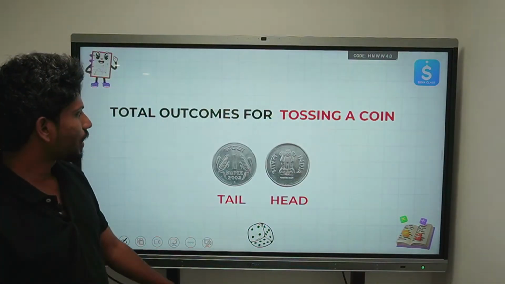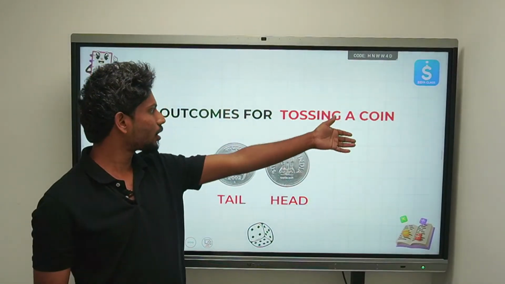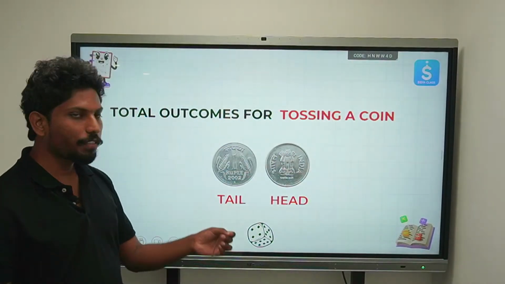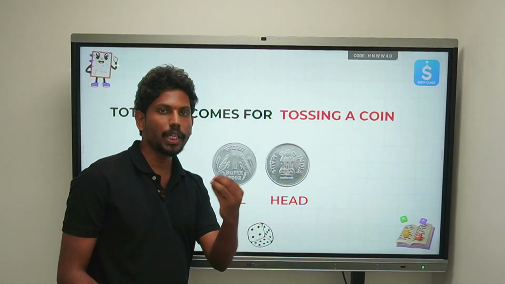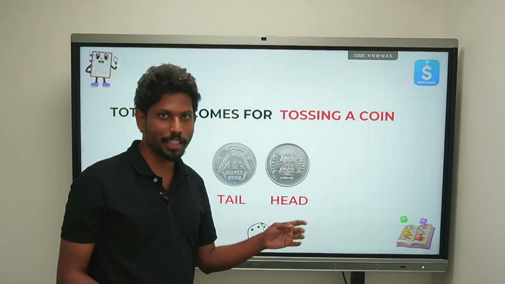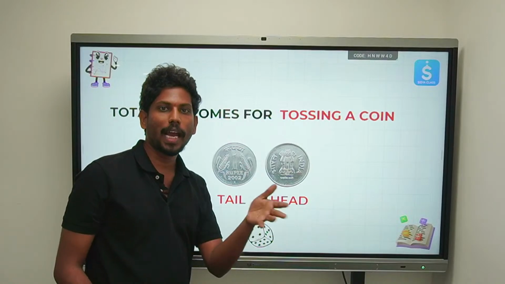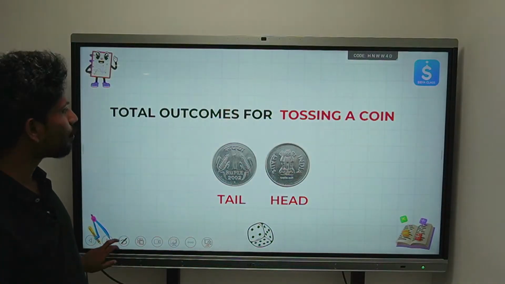The next one: what are the total outcomes? What is the total number of outcomes for tossing a coin? If you flip a coin, there might be a tail or a head. These are the only two possibilities under gravity, either a head or a tail. Now let's see one more example.